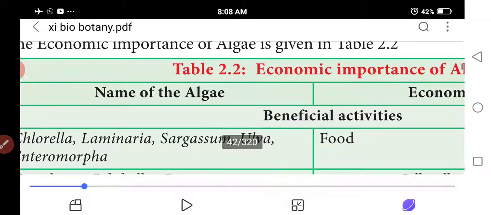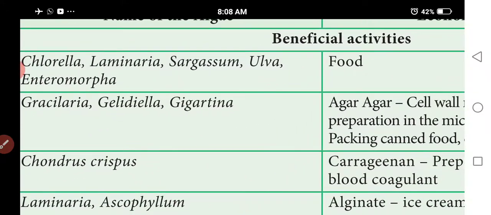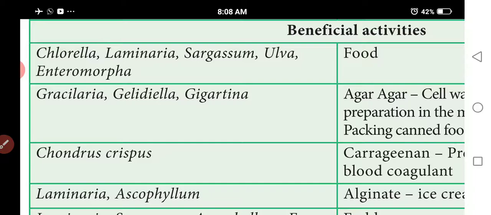First is the name of the algae and its economic benefit. Chlorella, Laminaria, Sargassum, Ulva and Enteromorpha are used as food. Chlorella and Spirulina are useful to astronauts as food. They multiply rapidly and synthesize a rich harvest of food utilizing carbon dioxide, liberating sufficient oxygen as a byproduct for the astronauts' use. Astronauts eat this as food.